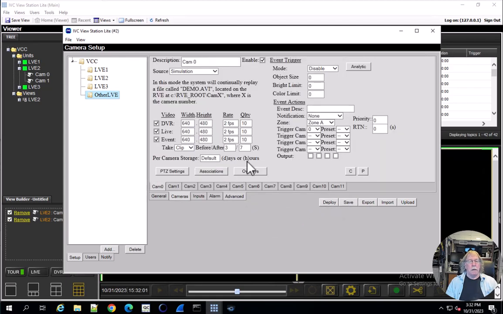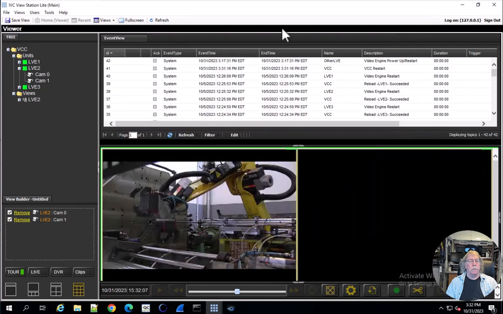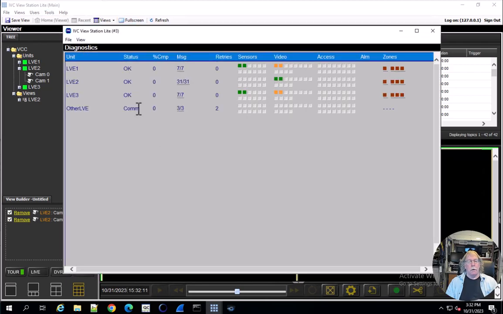We can see if we've got a good connection by going to Tools, Diagnostics. And notice we're in a COM status, which means we're attempting to send the configuration from this VCC to the remote LVE.